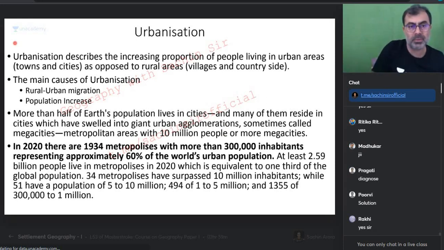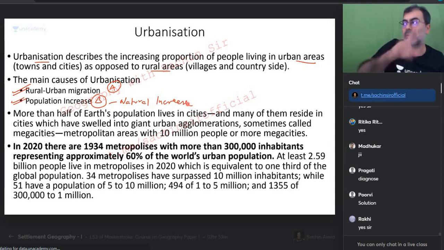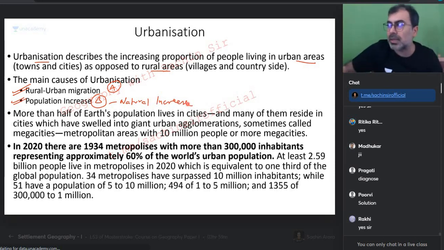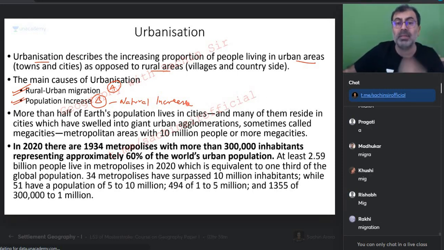Rural done. Let's read something on urbanization. Urbanization describes the increasing proportion of people living in urban areas as opposed to rural areas. The main causes are rural-urban migration and population increase. Out of A and B, in Indian cities, this is called natural increase. Tell me, are Indian cities growing because of natural increase or rural-urban migration? If it was increasing naturally, that's a better thing. People in urban areas have better living conditions and they grow, and that happens at a slow pace. But in India, what's happening?